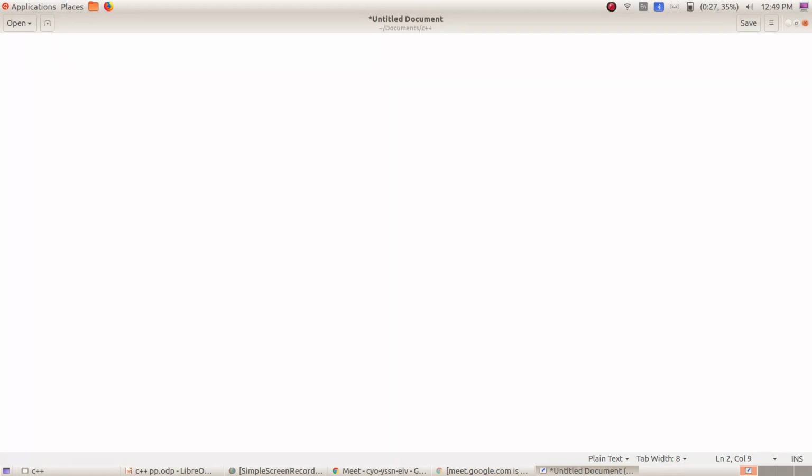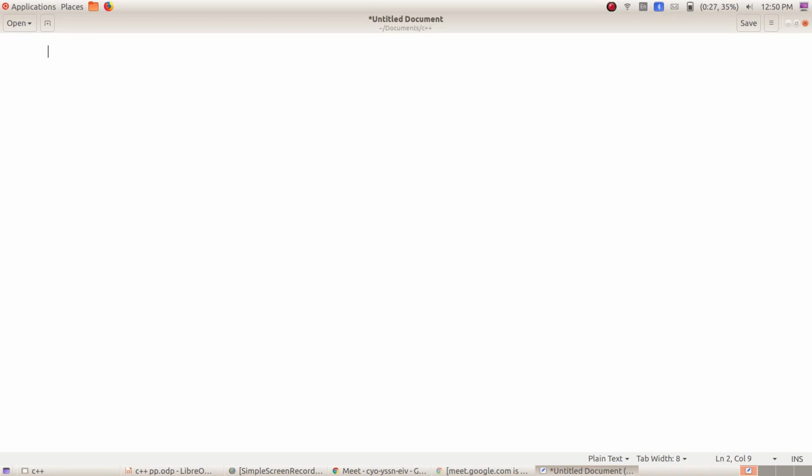Here you know how to write a program. This is a simple editor where you can write a C++ program. This is called the gedit editor, right? So I am going to write a program which will describe how you can implement single inheritance. Okay, so let us see.